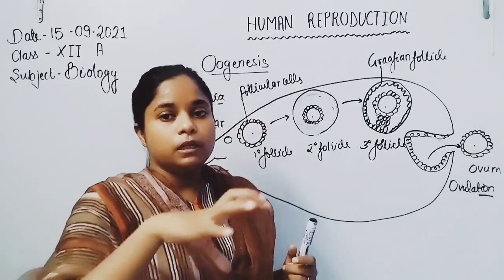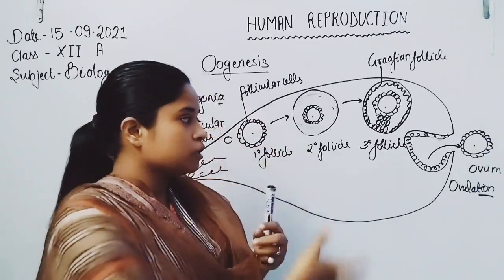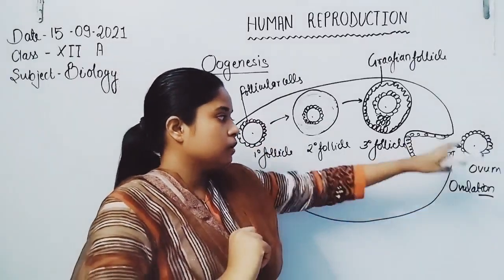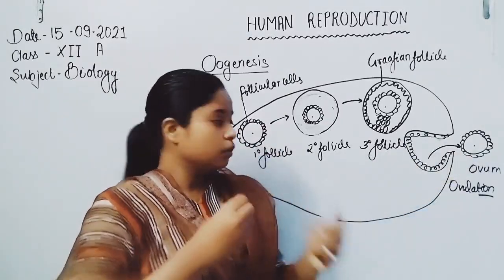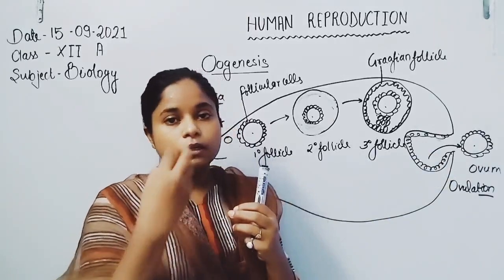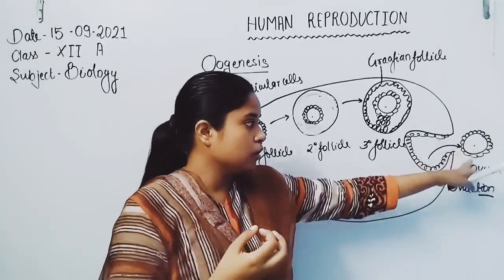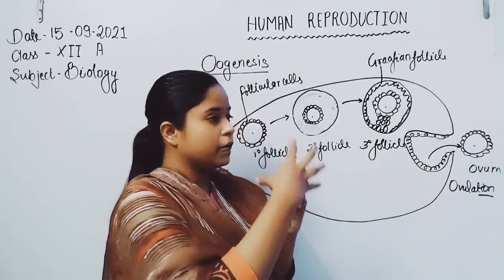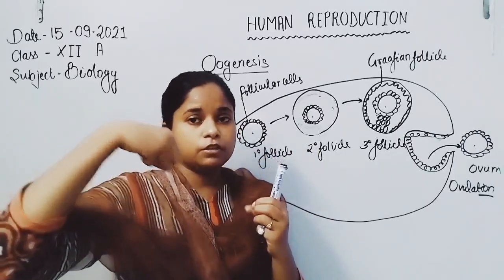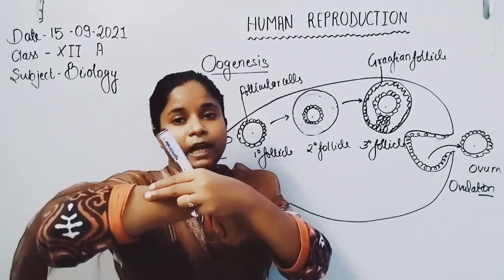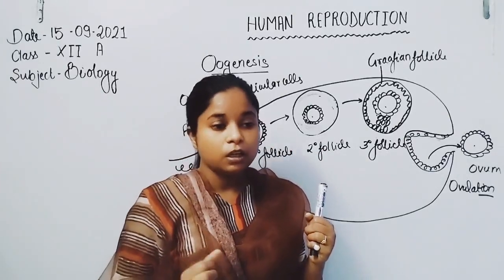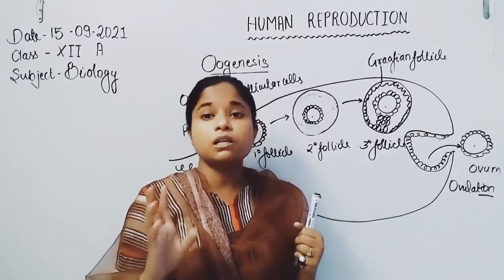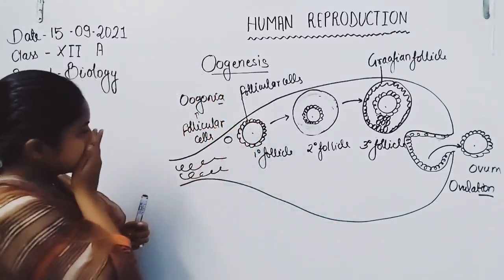tube. The fimbriae always rotate over the ovary in this manner. Whenever ovulation takes place and the ovum is expelled from the ovary, the fimbriae immediately catch the ovum and transfer it into the funnel-shaped infundibulum, then the ampulla region. Fertilization always takes place in the isthmus-ampullary region.